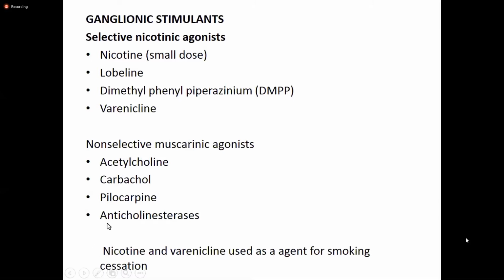Out of all these drugs, the selective nicotinic agonists commonly used include nicotine and varenicline, and they are used as drugs for smoking cessation. A nicotine transdermal patch is present, and nicotine chewing gum is present. So they can be given, as well as varenicline, to patients who want smoking cessation.